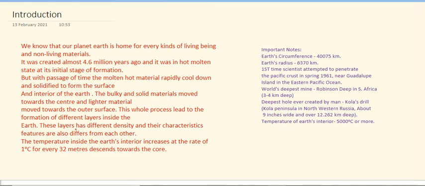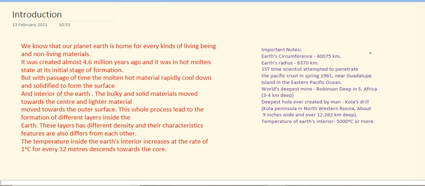If we move towards the earth's center, the density of the material also increases, and the temperature also increases by 1 degree centigrade for every 32 meters of descent toward the core. Now a few important notes are given here, like the circumference of the earth, that is 40,075 kilometers, and the earth's radius, that is